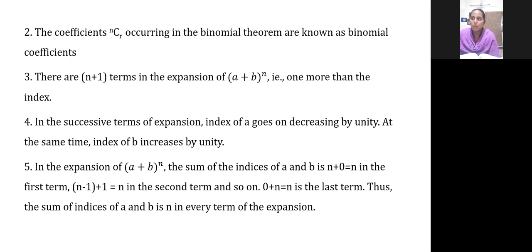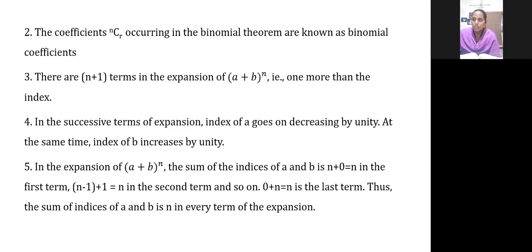The coefficients we are calculating using the combination concept are called binomial coefficients. Please write this and keep.